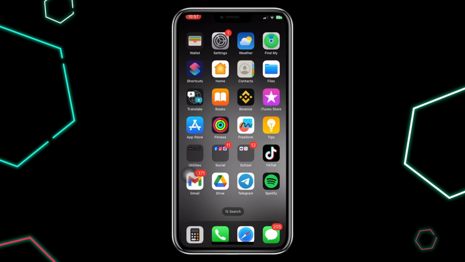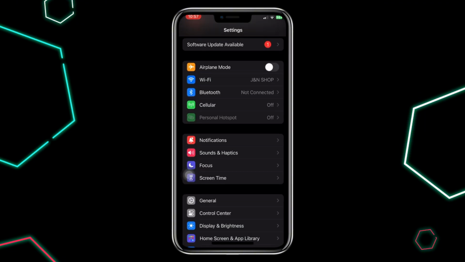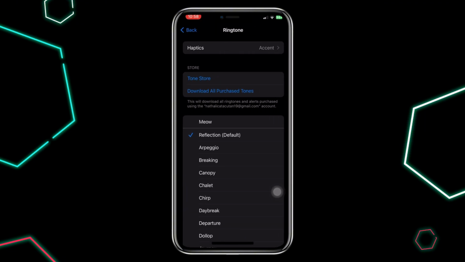So finally, go to the settings, then sounds and haptics, and select ringtone. You will find your custom ringtone at the top of the list.